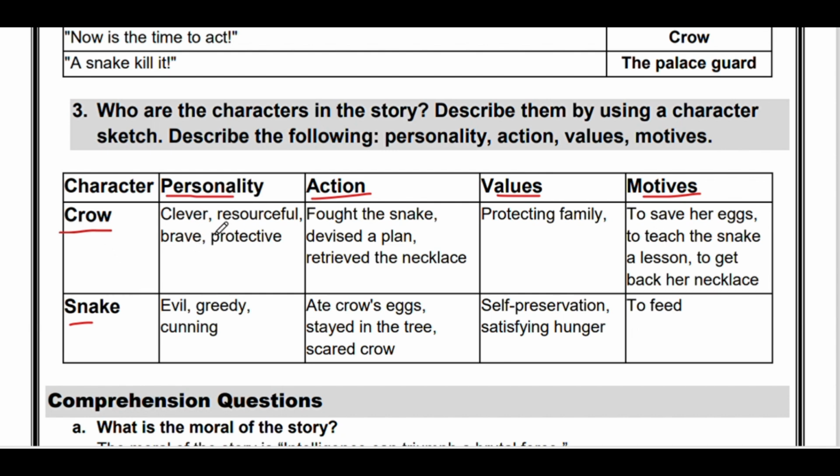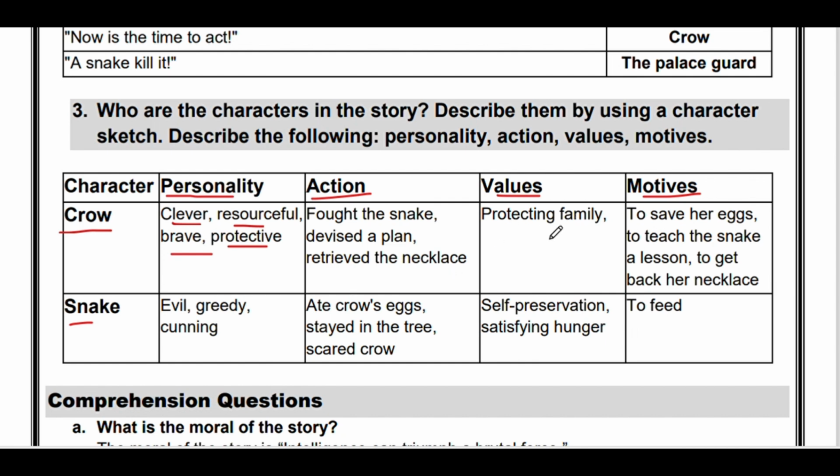Personality: clever, resourceful, brave, and protective. You can write one or two; I mentioned four personality characteristics. Next, action: fought the snake, devised a plan, retrieved the necklace. This is the action done by the crow.